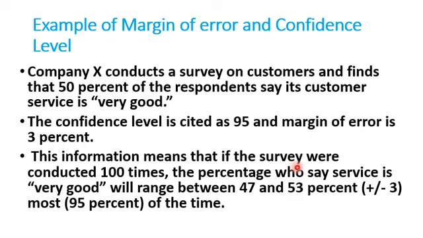It means that if the survey were conducted 100 times or 200 times, the percentage who says service is very good will range between 47% and 53%. That means plus or minus 3 from 50%. Most of the time, that means 95% of the time. That is the confidence level.